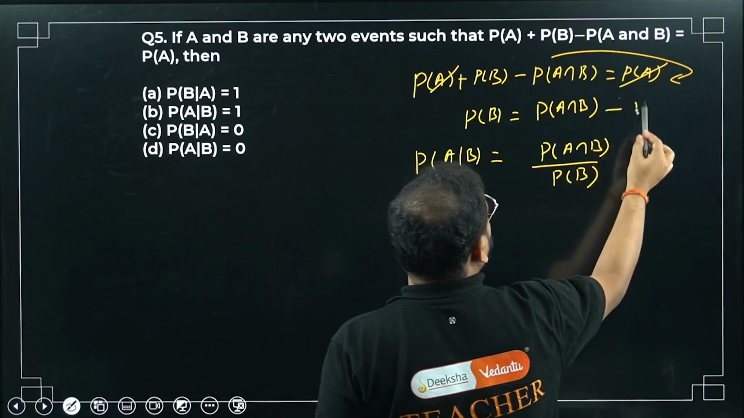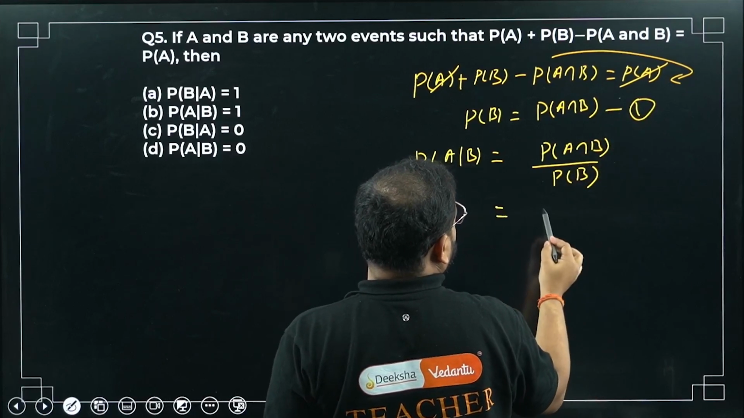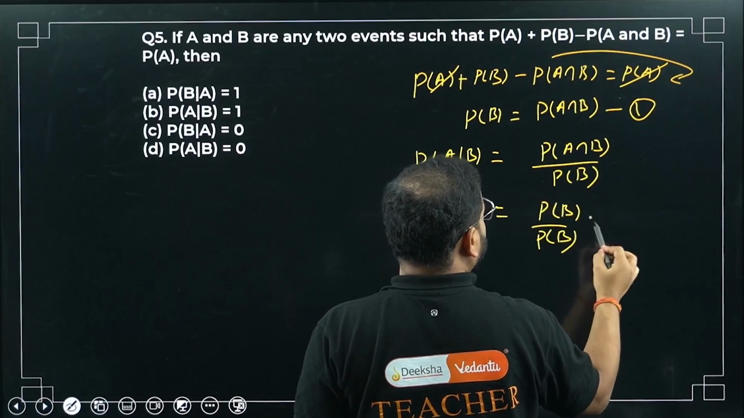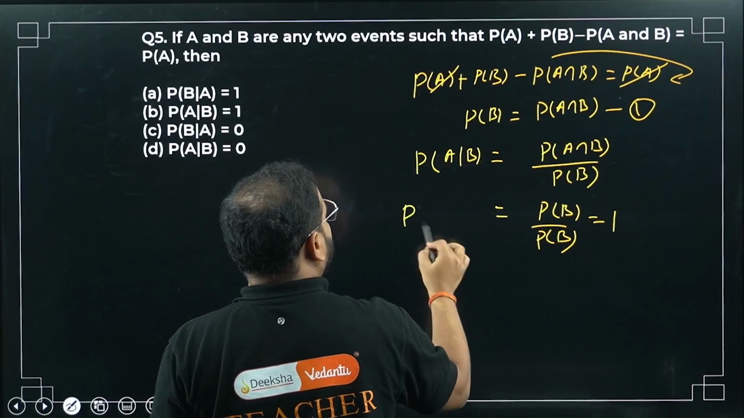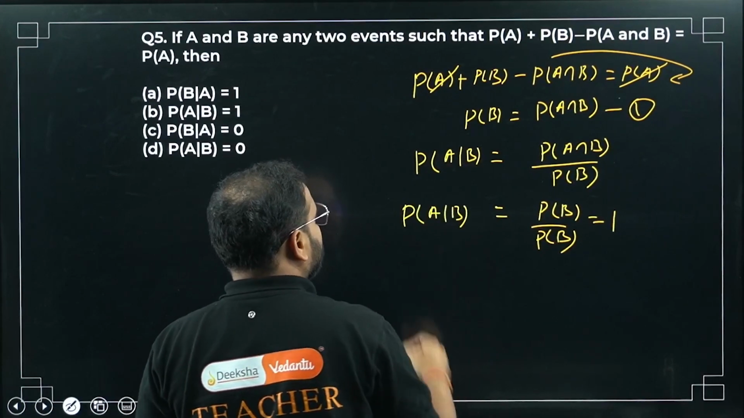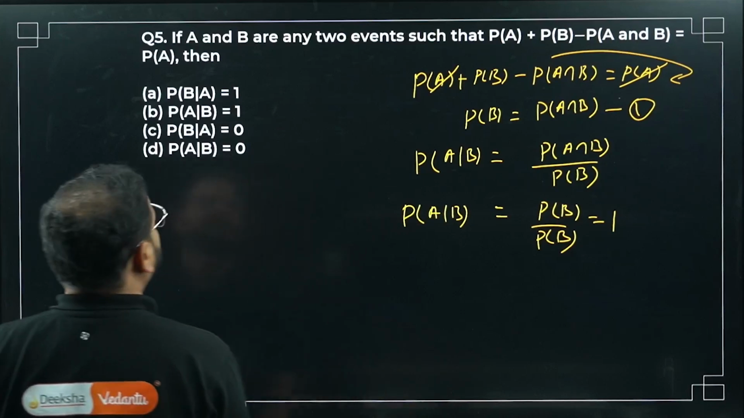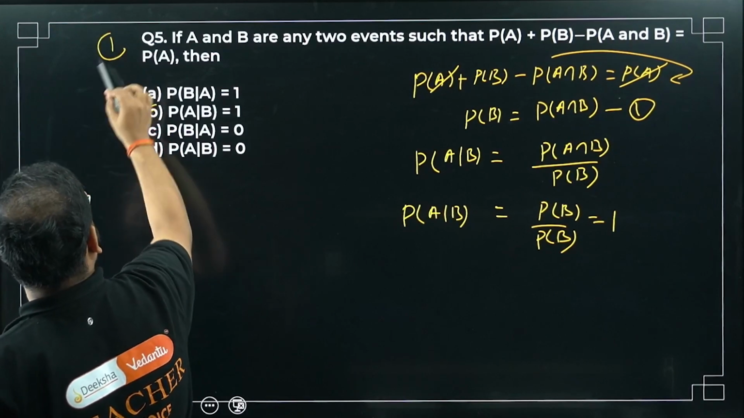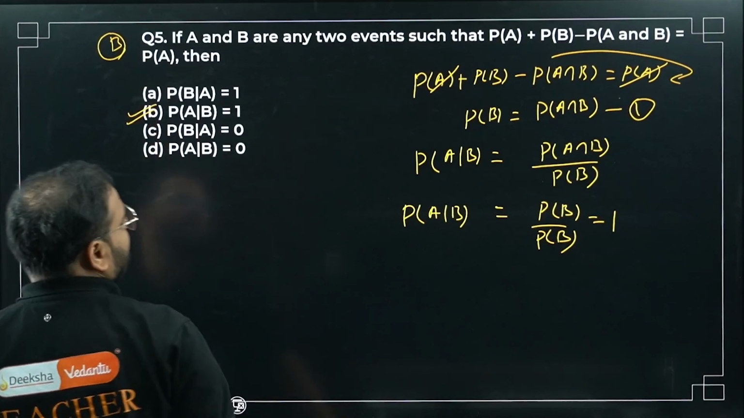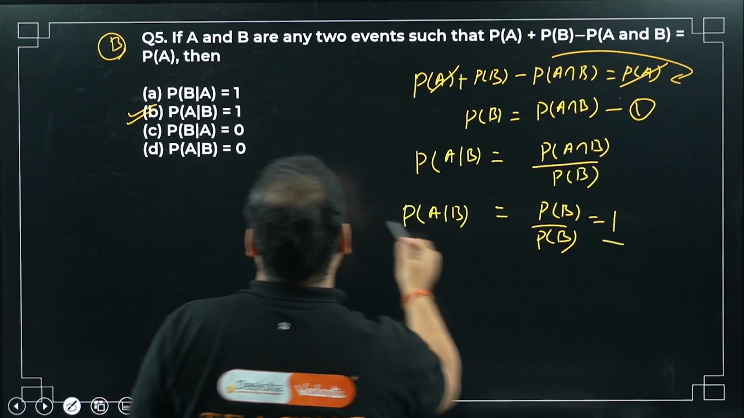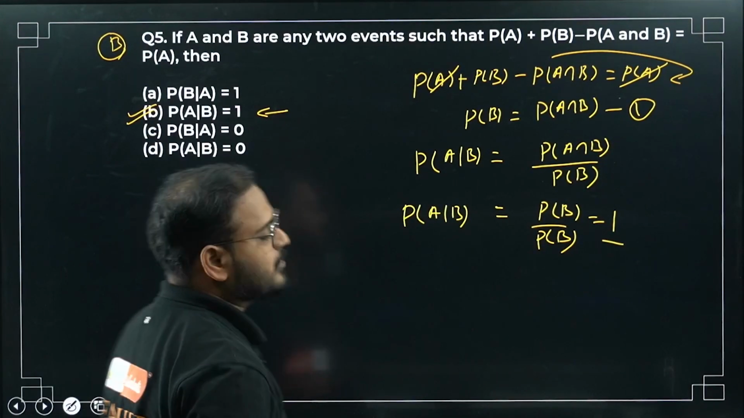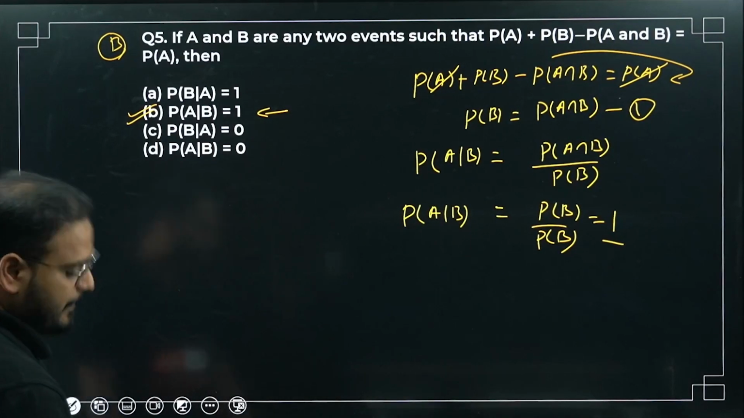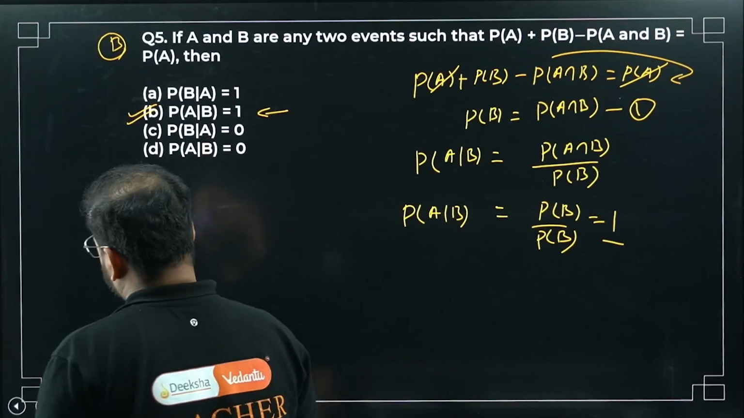From here, equation 1, please check. We're going to get simply this as P(B) by P(B). How much is that? 1. What is this 1 value? P(A) conditional B, P(A) when B is given. P(A) when B is given is coming as 1. Option number B is my answer. Have a look. Okay, clear? Clear, right? Have a look. Okay, now moving on to question number 6.